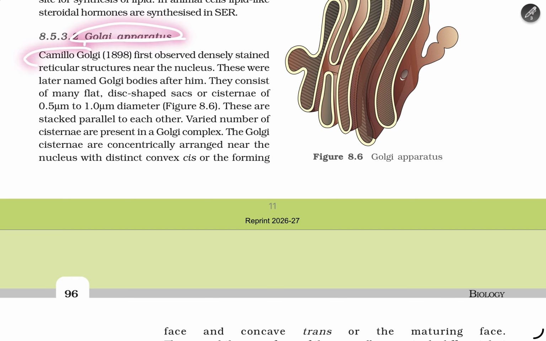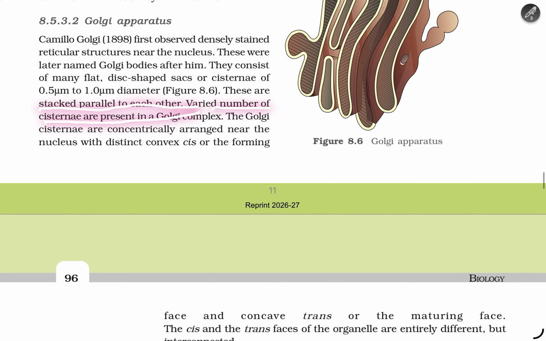Golgi apparatus. Camillo Golgi in 1898 first observed a dense network of reticulate structures near the nucleus. These were named Golgi bodies after him. They consist of flat, disc-shaped sacs or cisternae of 0.5 micrometer to 1 micrometer diameter. These are stacked parallel to each other. Varied numbers of cisternae are present in the Golgi complex.